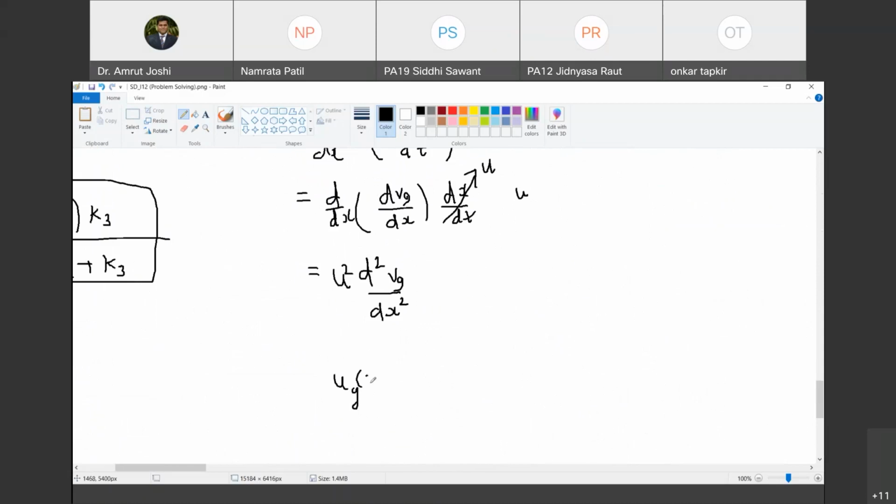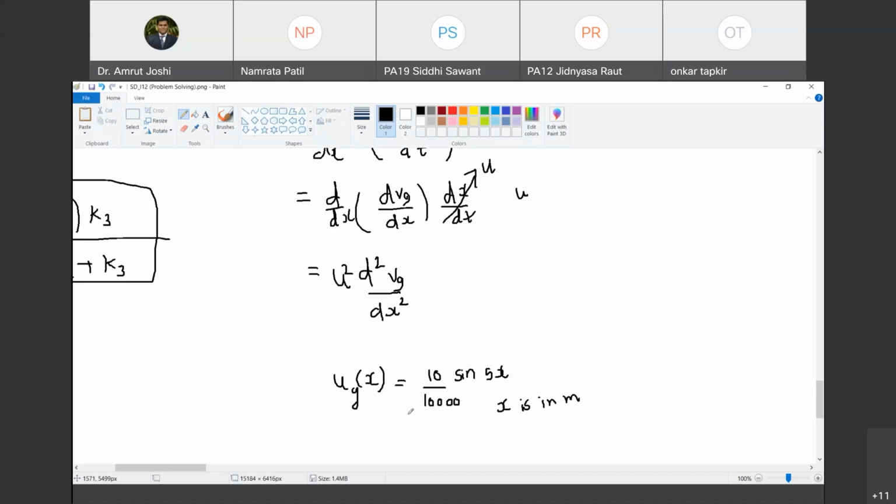g of x is given as 10 sin 5x, where x is to be substituted in meters. So if x is in meters, I will divide this by 10,000. So 10 by 10,000 sin 5x is the road profile. ये road profile जरा Excel में plot करो.